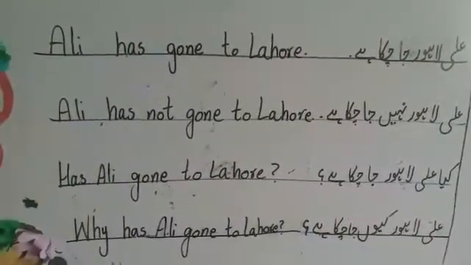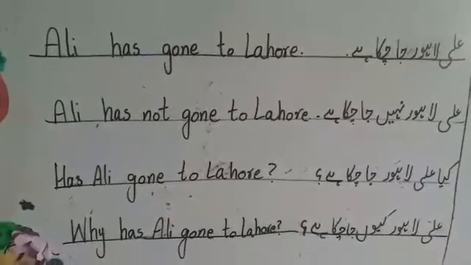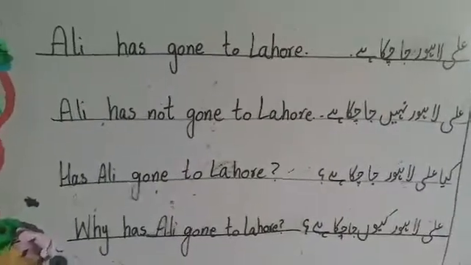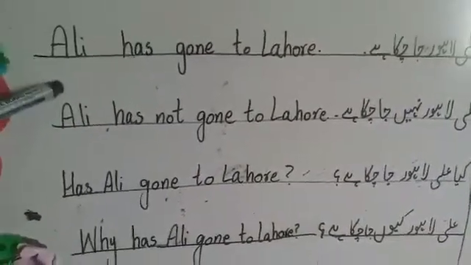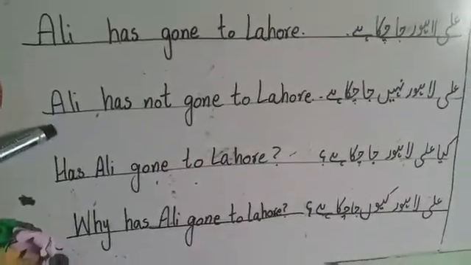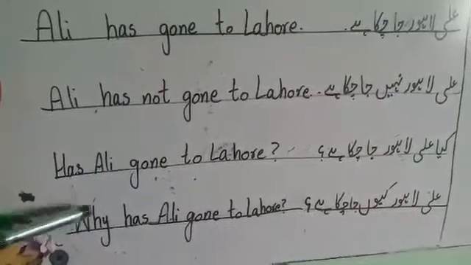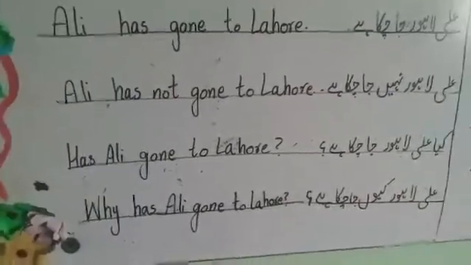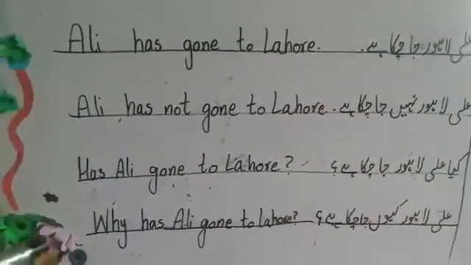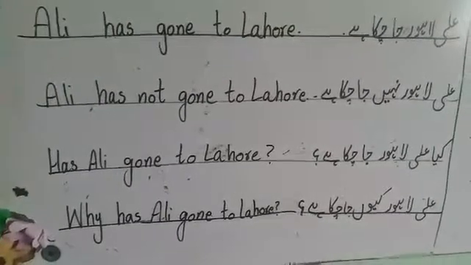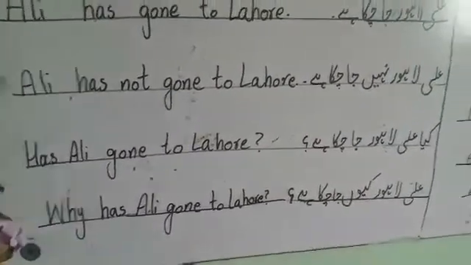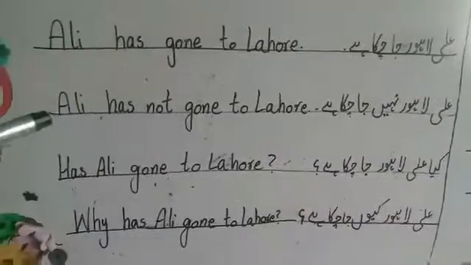Now we are going to discuss all the forms of present perfect tense, like that is affirmative, musbat jumla, that is negative, manfi jumla, of present perfect, that is interrogative, and that is also interrogative. And why is an interrogative pronoun? We use it for kyun, kab, kaise. We can say W question as well in my class to understand what it means.